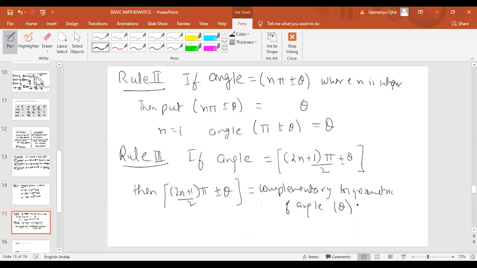We have to replace it by the complementary trigonometric function of angle theta. The plus and minus I'll explain, just understand the rule. Don't worry about that thing.